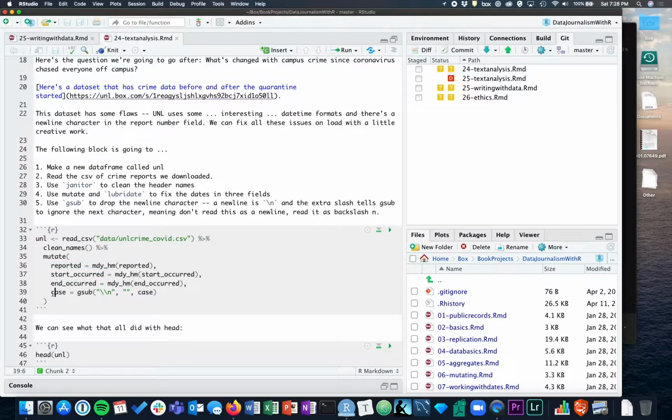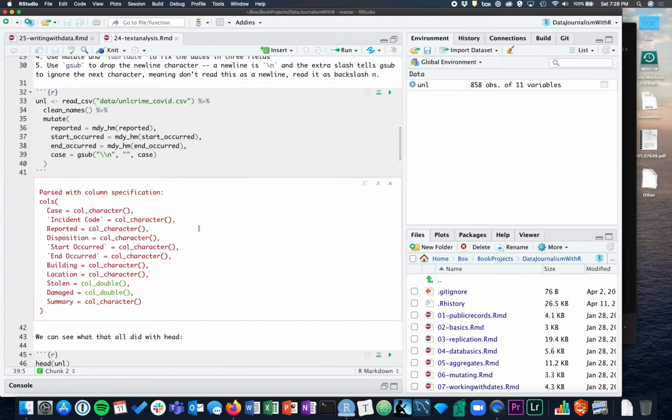In this case, gsub with backslash n. The backslash means this is a special character. What UNL does for some reason is put a new line character in every case number. So this just strips it out. And it's more me being anal retentive than anything else. We're not going to actually use the case numbers here. So let's go ahead and load that.